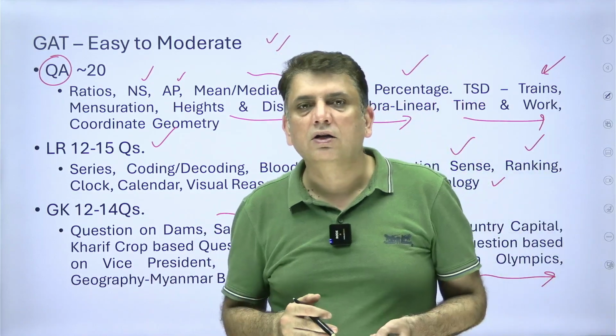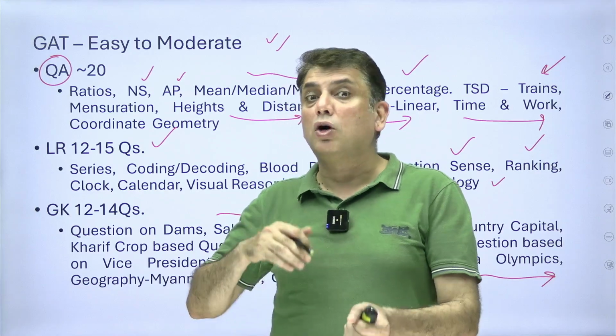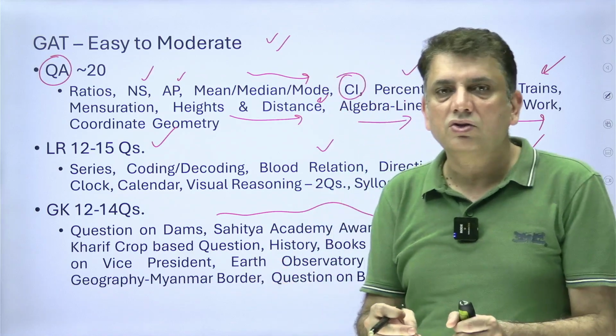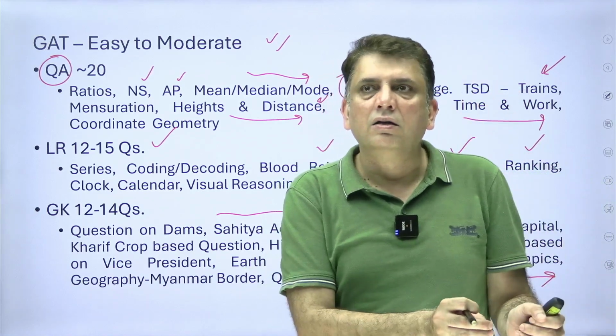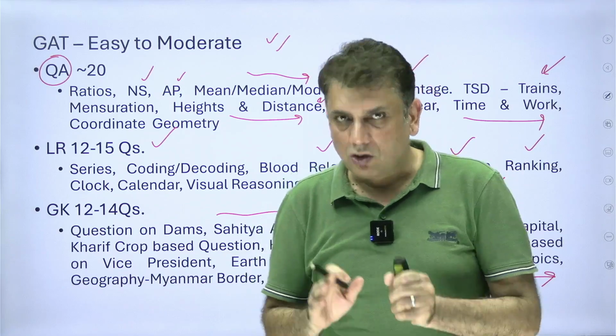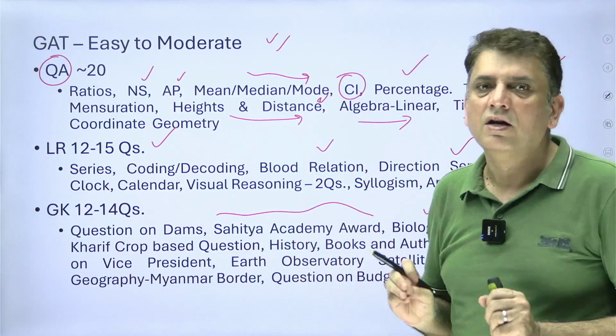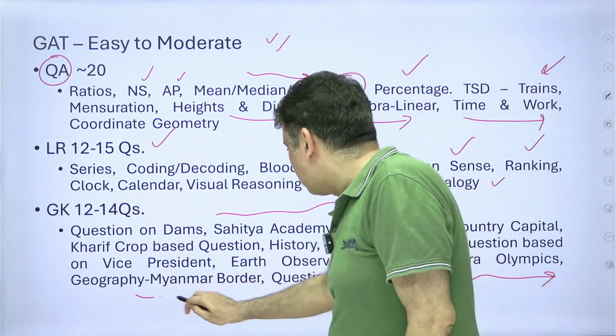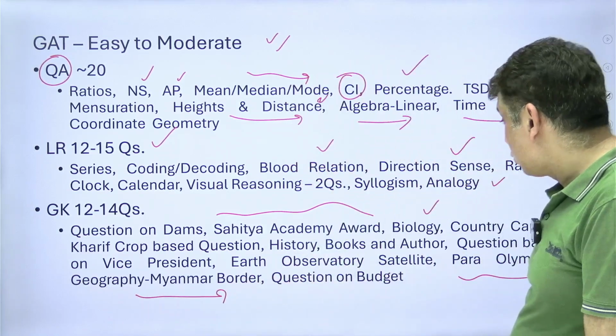We will see the actual questions, and then we will be able to comment on how many of them are from current affairs. But definitely, current affairs questions have now been seen after the first couple of days of the general aptitude test. Now we can see a couple of questions here and there from current affairs as well. A geography based question on the Myanmar border, and a question on the budget.